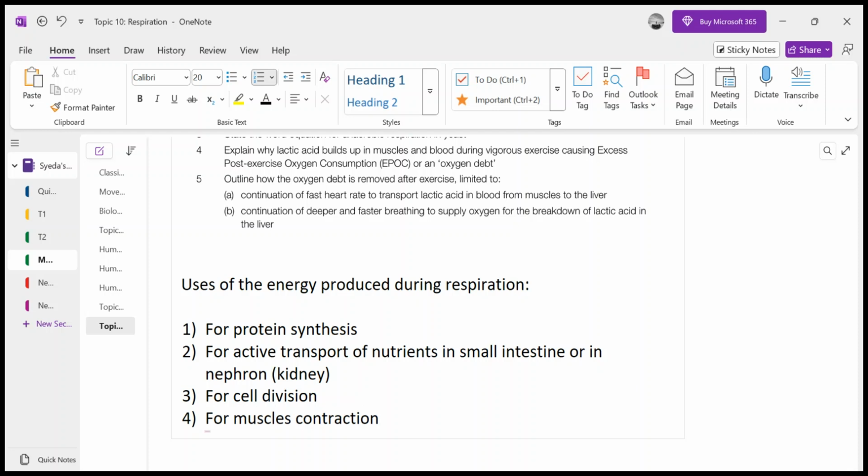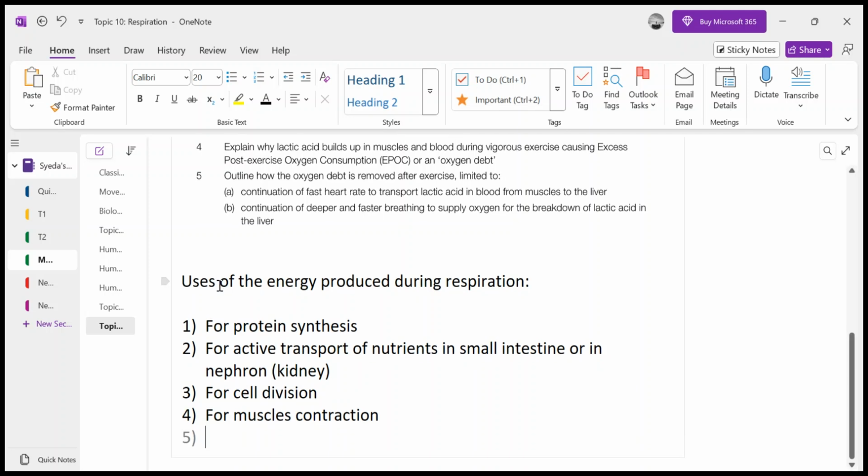We have muscles in the alimentary canal as well. All the muscles have the capacity to contract and to relax. Now, in order to contract, they require energy. If there is no energy, there would be no muscle contraction. Wherever muscle contraction is involved, if there is no energy, no muscle contraction.